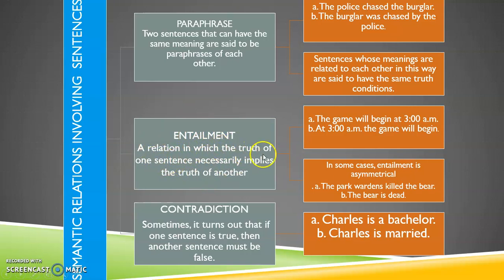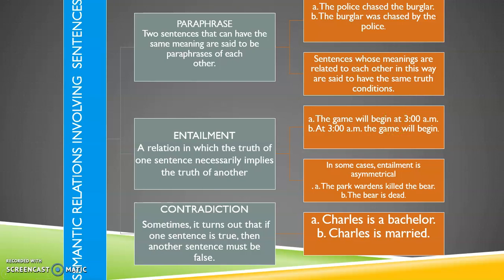This is a relation in which the truth of one sentence necessarily implies the truth of another. If I say the game will begin at 3 a.m., we say at 3 a.m. the game will begin. The truth of this sentence implies the truth of the other.